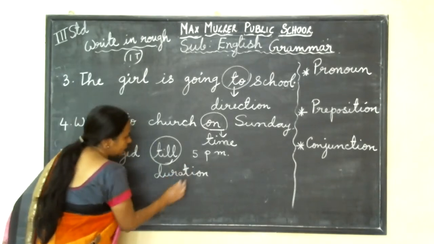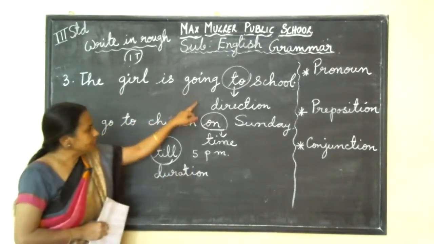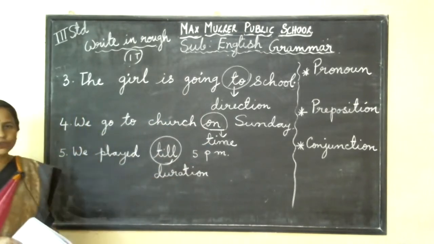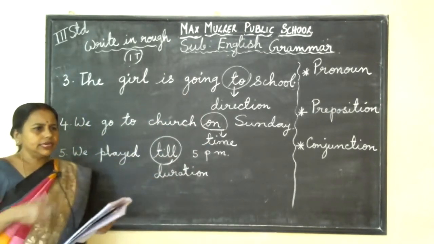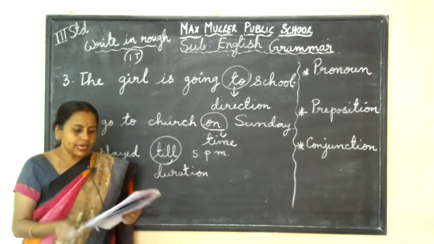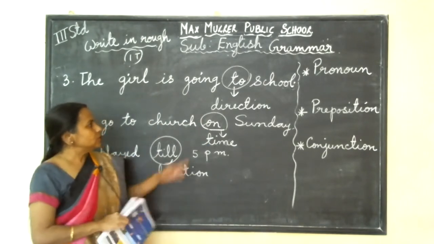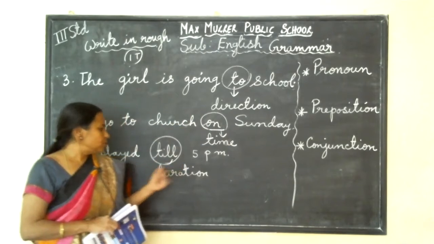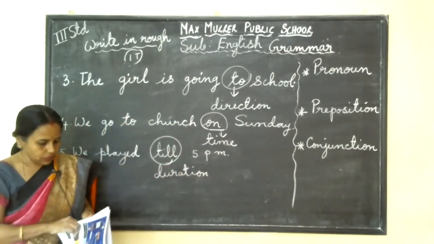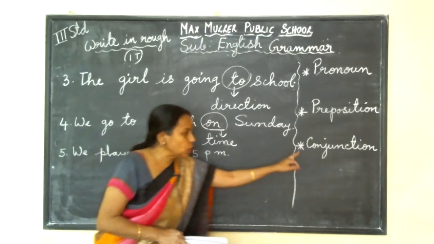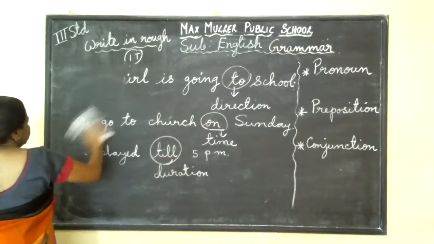So many are there. I'll just give you an idea. Here it is direction, this is time, this is duration. So for prepositions, up to here it is enough. In, under, then inside, those are the normal ones. Few are extra. Direction also, time also, duration also, it is also coming under preposition. Okay, next, last part, we will go to conjunction.